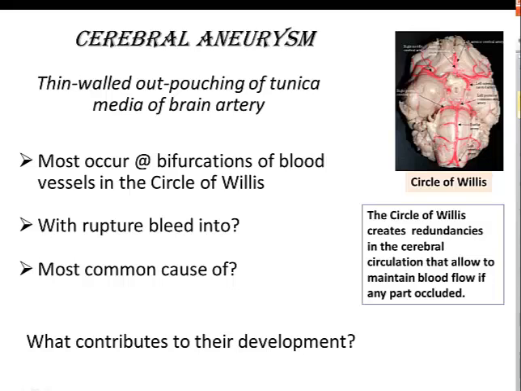With a rupture of a cerebral aneurysm, there is usually bleeding into the subarachnoid space. The most common cause of a hemorrhagic stroke is a ruptured aneurysm. So what contributes to their development? Hypertension, smoking, alcohol, drugs, stimulants, aging, atherosclerosis, and etc. As the aneurysm grows, the vessel wall thins and weakens. It can become so thin that it can lead to a spontaneous leak or rupture.